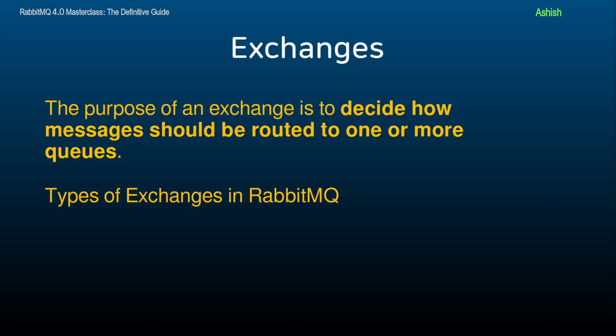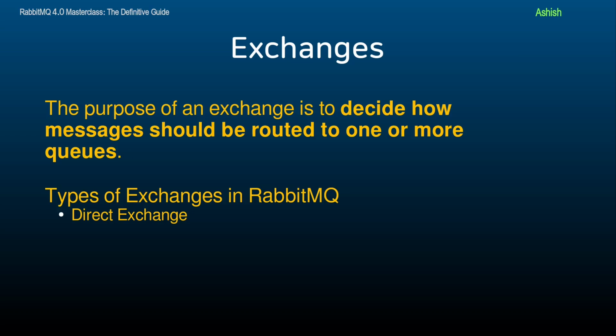RabbitMQ supports several types of exchanges, each with different routing behavior. Let's break down the most common types. First, we have the direct exchange. A direct exchange routes messages to queues with a specific routing key. The message's routing key must match the binding key of a queue. This is useful when you want to route messages to a specific queue based on exact matching routing keys.